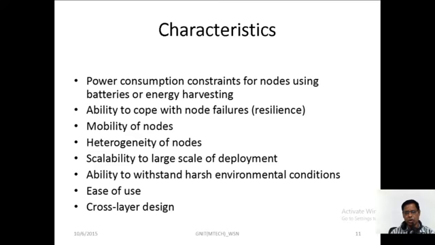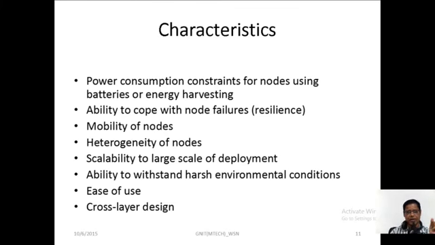And the ability to cope with node failures: even if a failure occurs, a multiple information retrieving system will be there in the sensors. The sensor is designed in such a way that though the nodes are connected, sometimes the connection is not externally mentioned, but even then it is going to work in certain conditions, with or without the nodes.